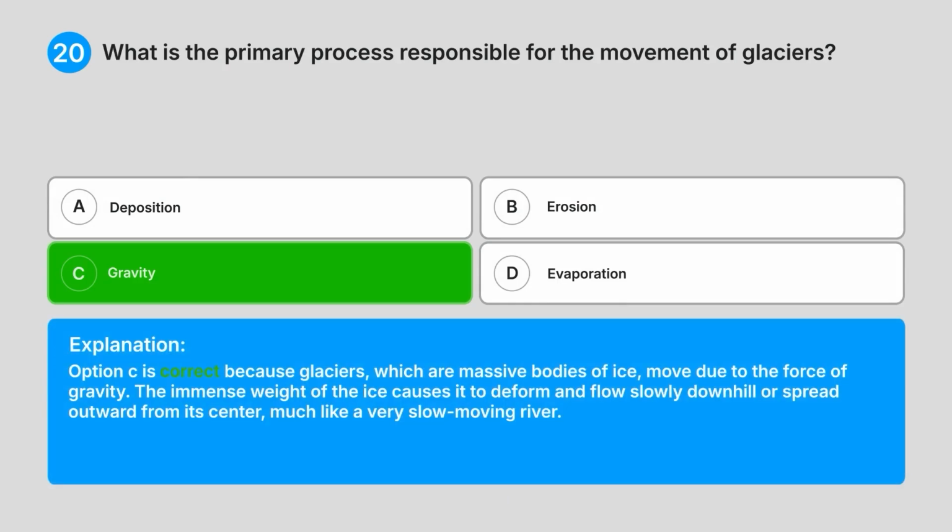Explanation: option C is correct because glaciers, which are massive bodies of ice, move due to the force of gravity. The immense weight of the ice causes it to deform and flow slowly downhill or spread outward from its centre, much like a very slow-moving river.